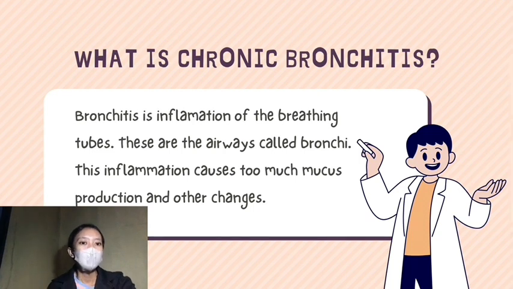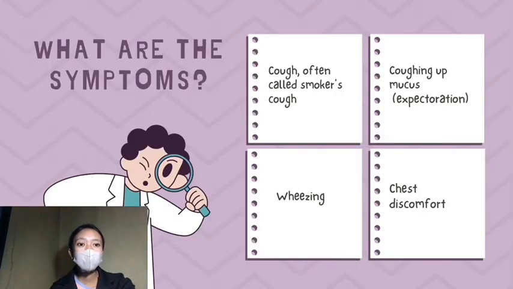Okay. And what are the symptoms of chronic bronchitis? Here are the most common symptoms of chronic bronchitis. Each person may have slightly different symptoms, and those symptoms may include cough, often called the smoker's cough, coughing up mucus or expectoration, wheezing, and chest discomfort. People with chronic bronchitis often have a cough and make mucus for many years before they have shortness of breath.